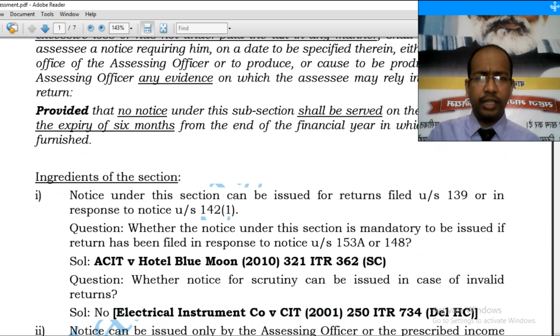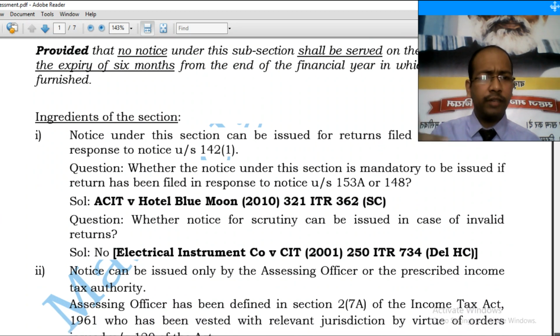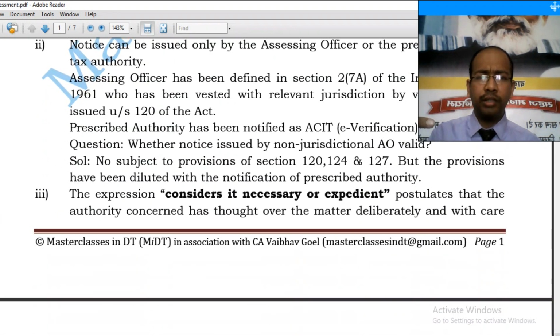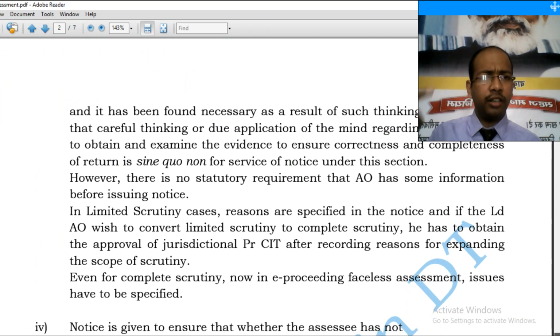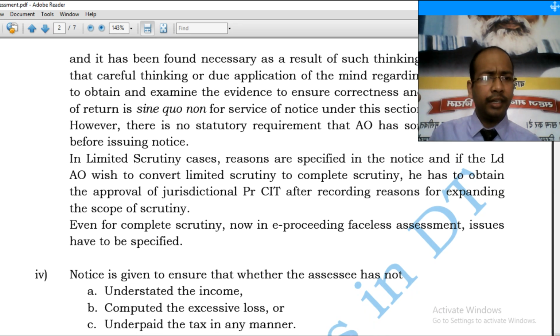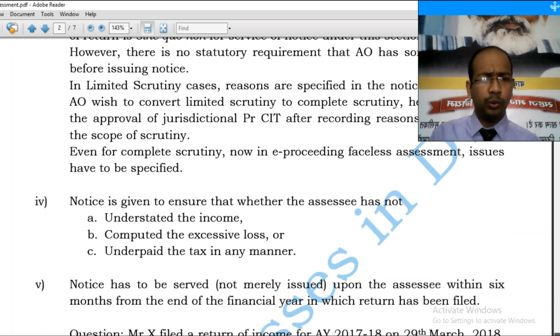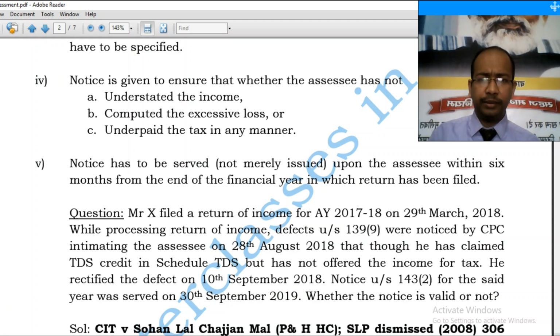We discussed all these ingredients. We discussed about invalid return. We discussed about assessing officer. Now one important case with regard to 139(9) and 143(2). Let's read it.